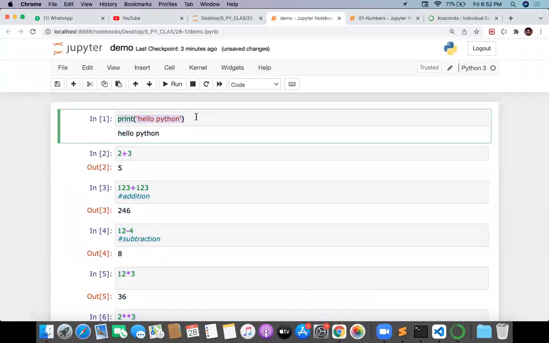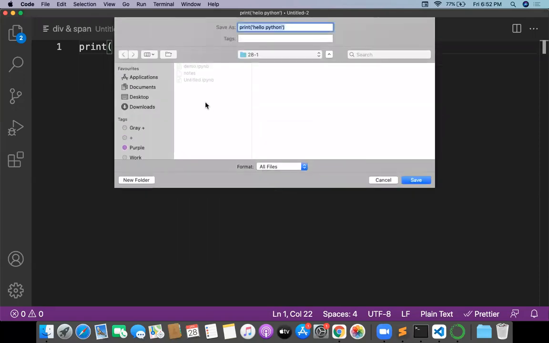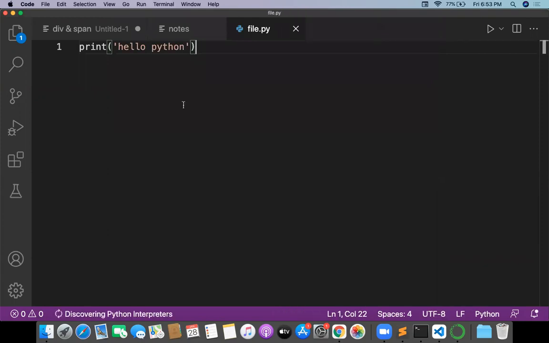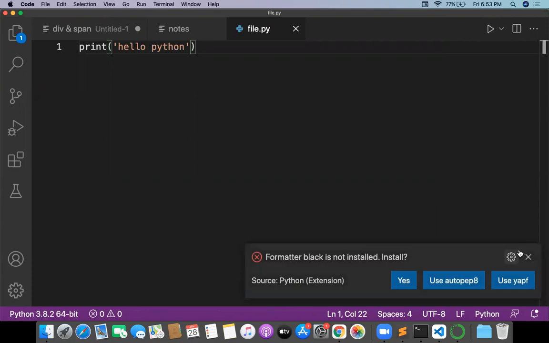This is the code now. Take the code from this, put it into this, and save it as file.py. .py is the extension whenever you are creating files with Visual Studio Code. So this is a Python file, and where you have the run button option, you can click on the run button.